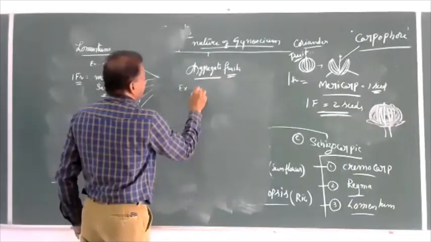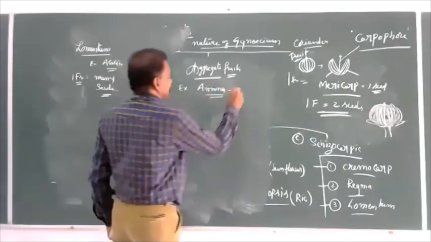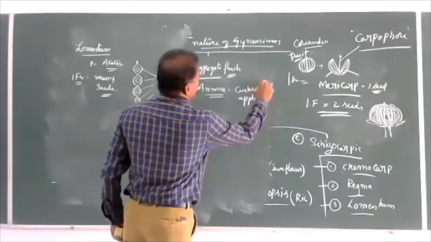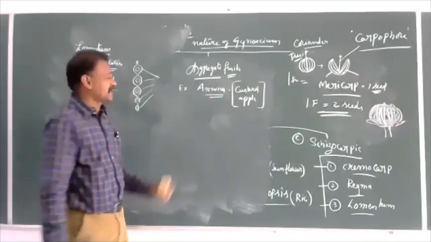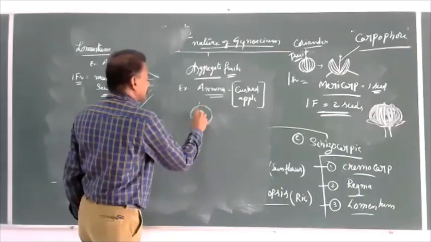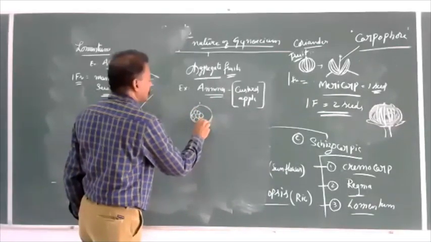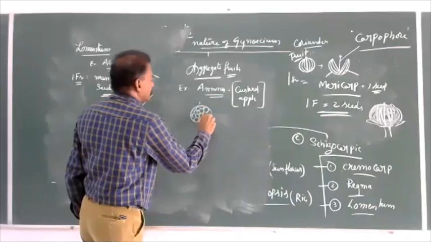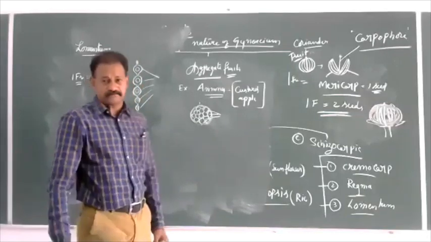The best example is Annona squamosa, custard apple, where we see a structure of so many fruitlets aggregated.